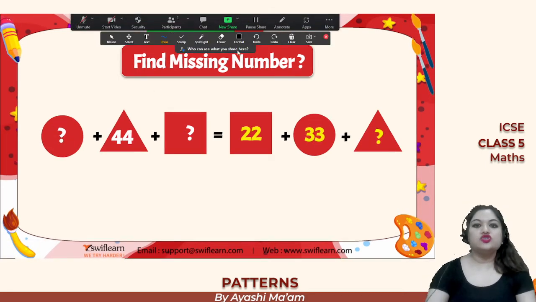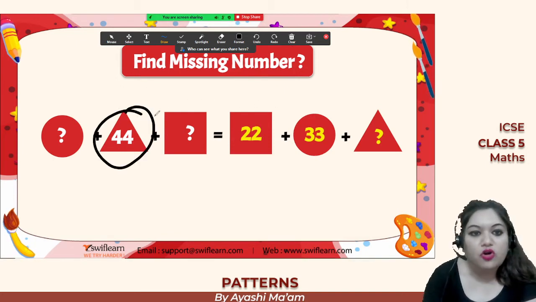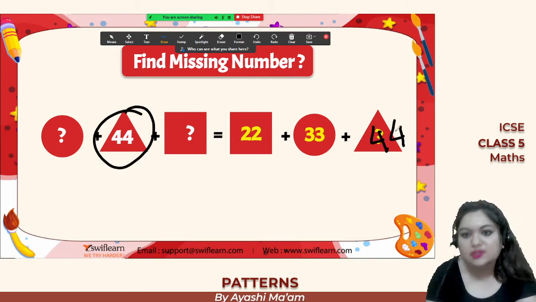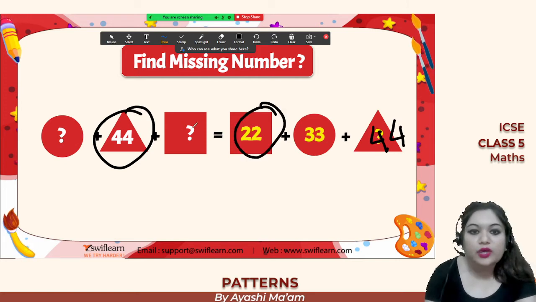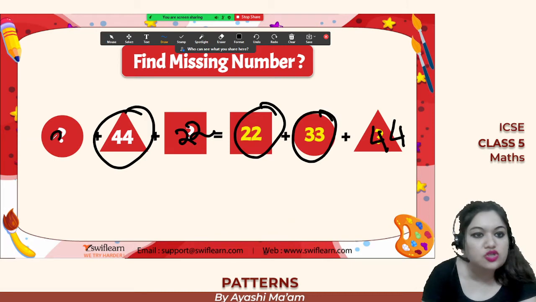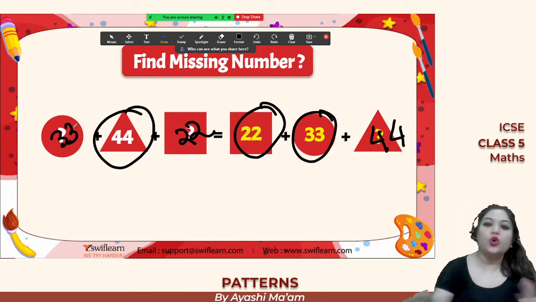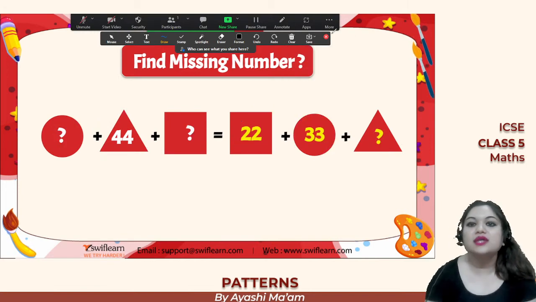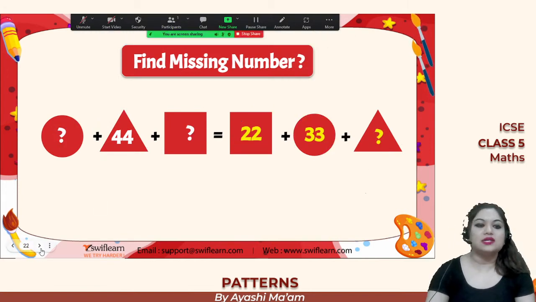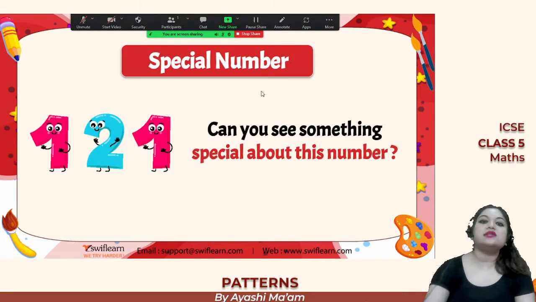Okay, now let's do this one. Let's see. So we have 44 in the triangle. So in this triangle it is going to be 44. 22 in the square. So in the square it's going to be 22. 33 in the circle. So in the circle we are going to have 33. That's it. So we are simply correlating the numbers with the circles and finding out the answers. Okay, really, really easy. Now moving to another topic, that is a special number.